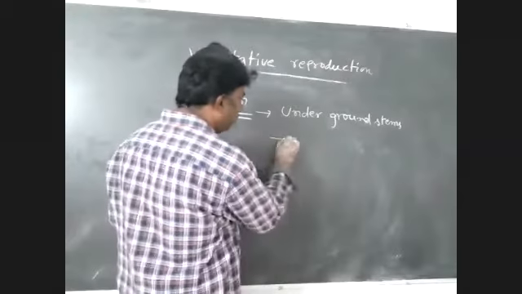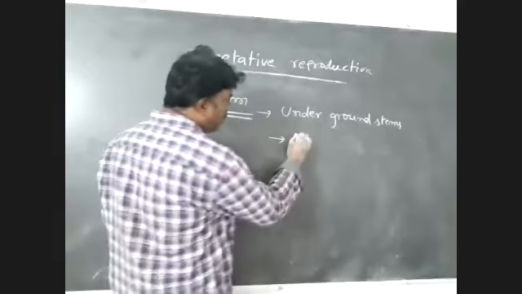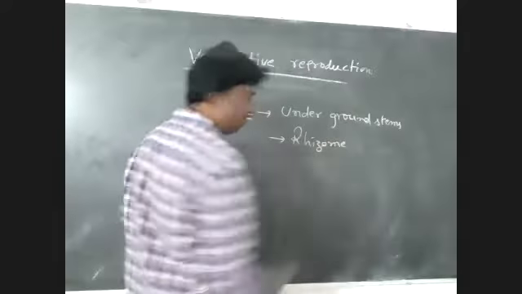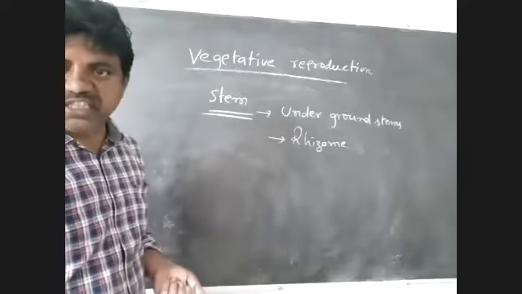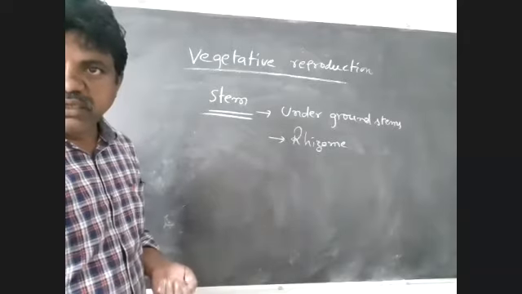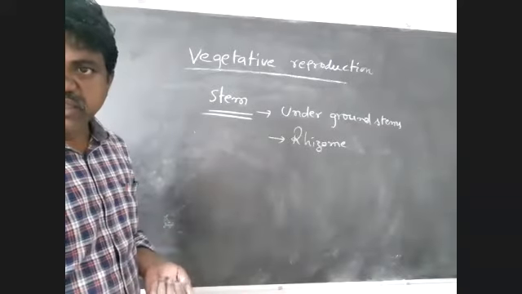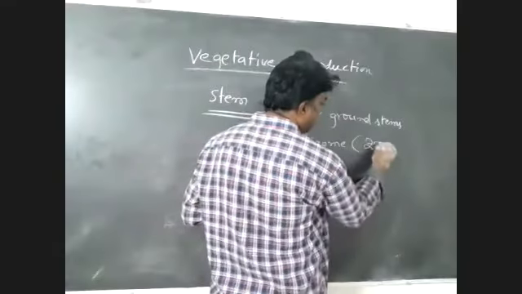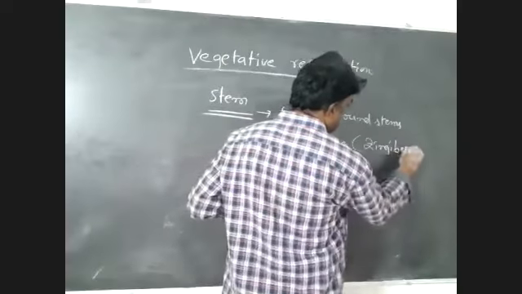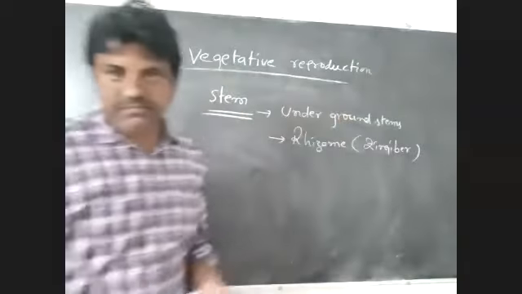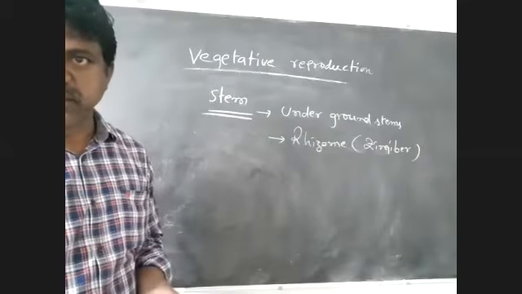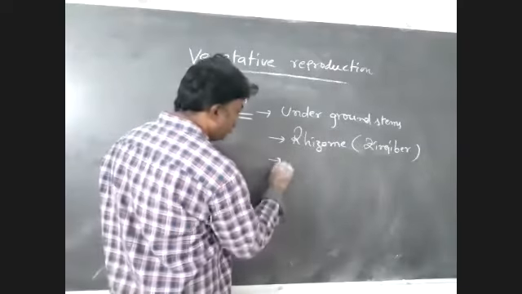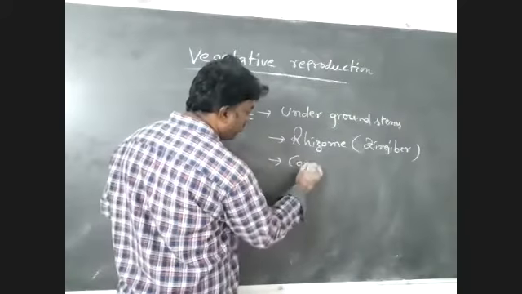The best example is rhizome. Rhizome is an underground stem modification. Example: Zingiber officinale, ginger.